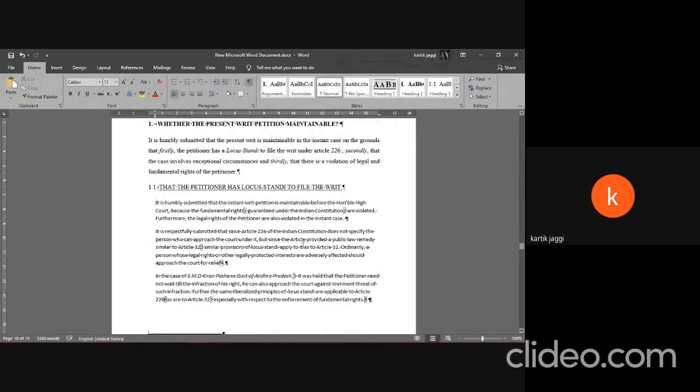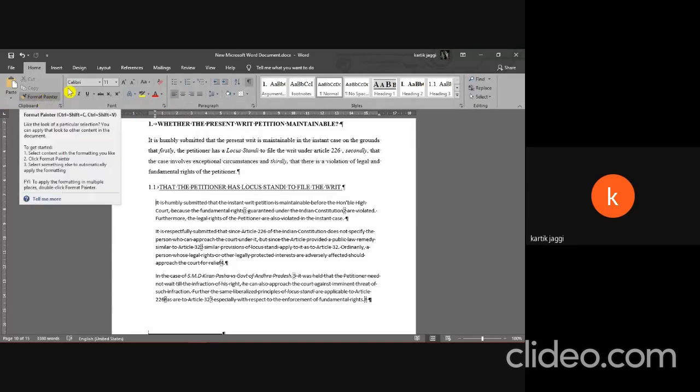Now, as you can see here, the font is Calibri, the size is 11, and it is not even left aligned. So this opens an opportunity to talk about a good feature called the Format Painter.